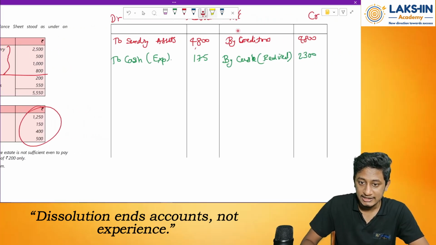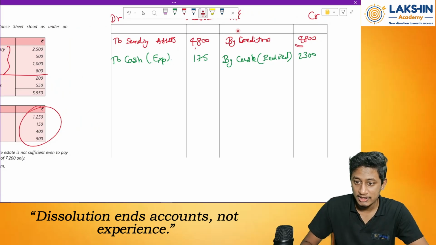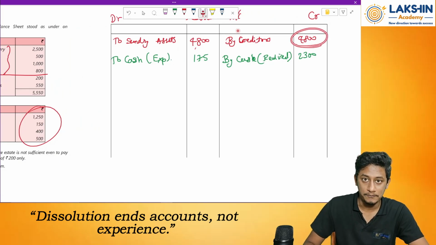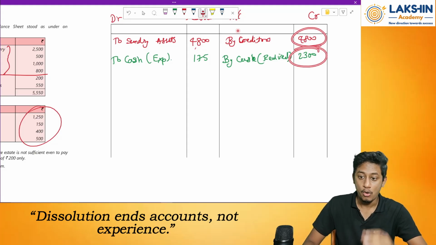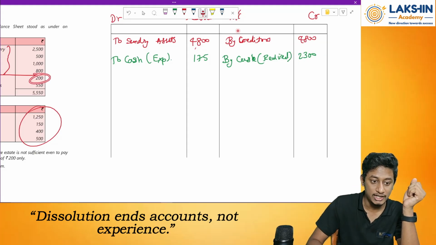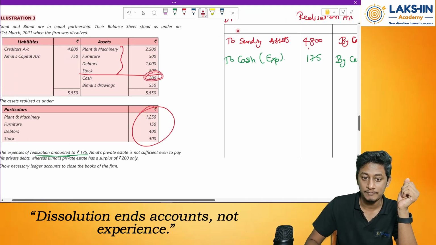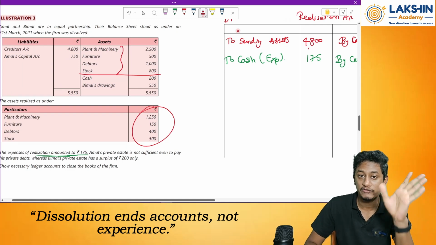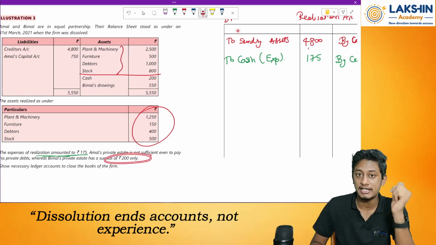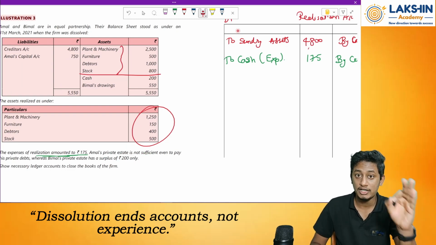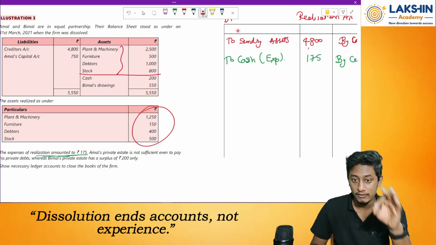So here I can see that I need 4,800 to be paid off. But how much do I have in balance? Only 2,300, plus over here cash of rupees 200. That means there will be more deficiency, because this person also cannot bring in anything. So here we open a new account called the deficiency account. How will we do that?